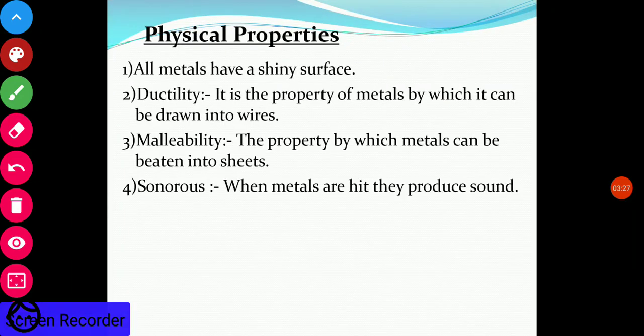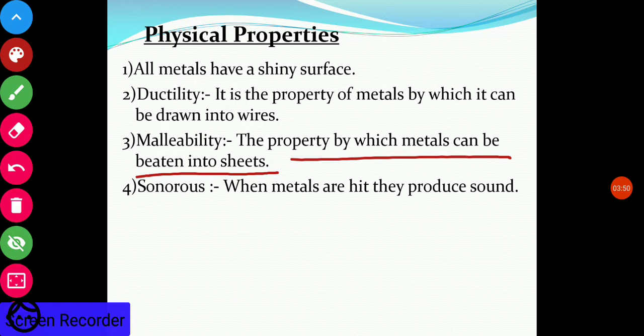Now malleability. Malleability means the property by which metals can be beaten into sheets. You have seen many utensils in your kitchen of different shapes. Your plates are in the form of a little bit of sheet. That is possible only because metal can be beaten into sheets.